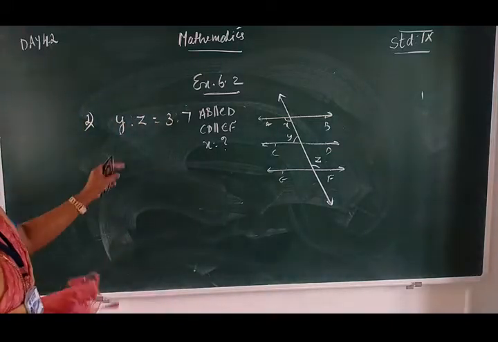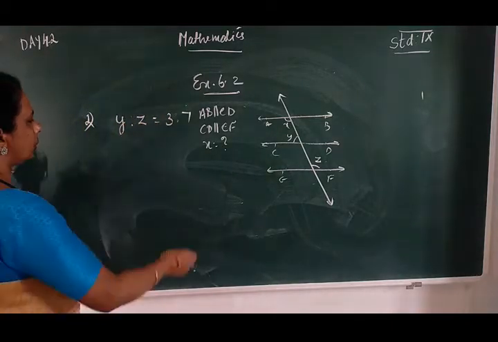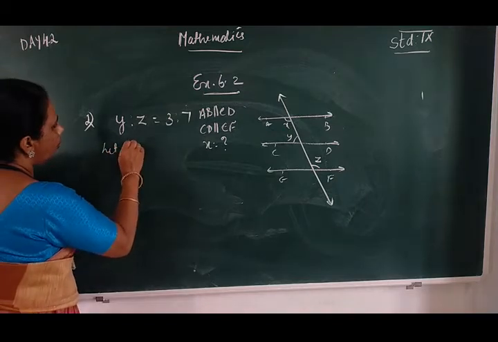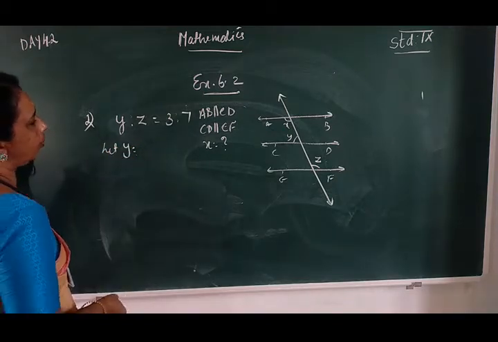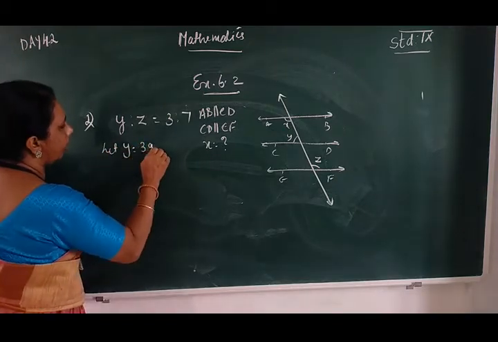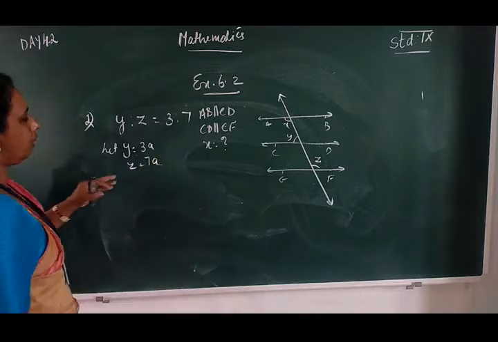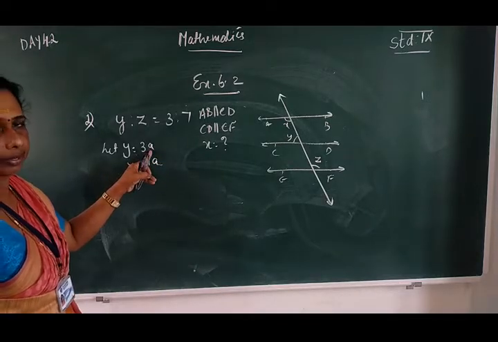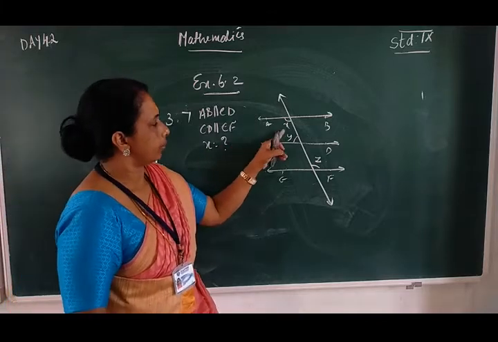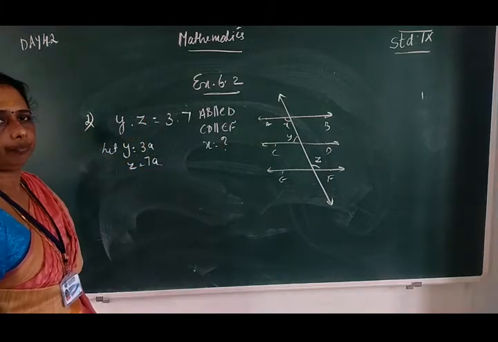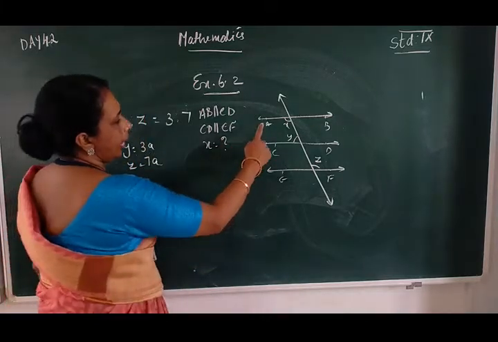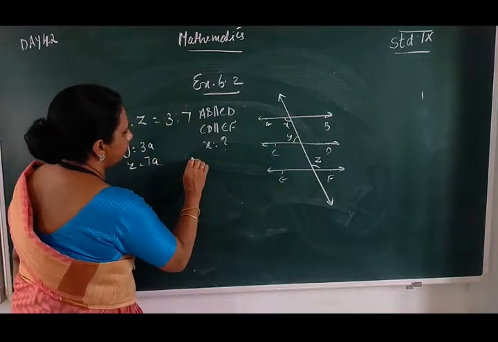Given that Y is to Z is equal to 3 is to 7, we can write Y is equal to 3A and Z is equal to 7A. Usually we put the variable X, but here X is given, so we are putting A.